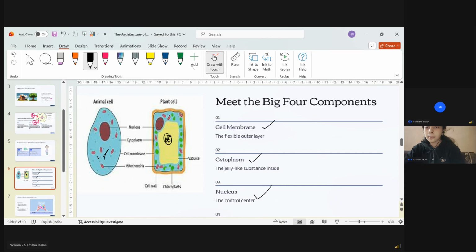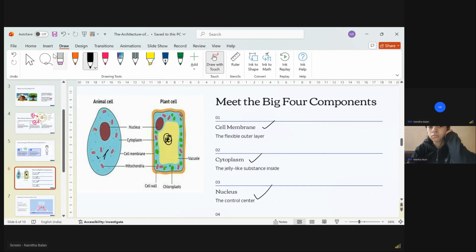In the plant cell it is very big and takes up most of the space. You can see the nucleus is pushed to a corner, and most of the space is occupied by the vacuole. That is a peculiarity of the plant cell. We'll study in detail about each and every part of this cell.